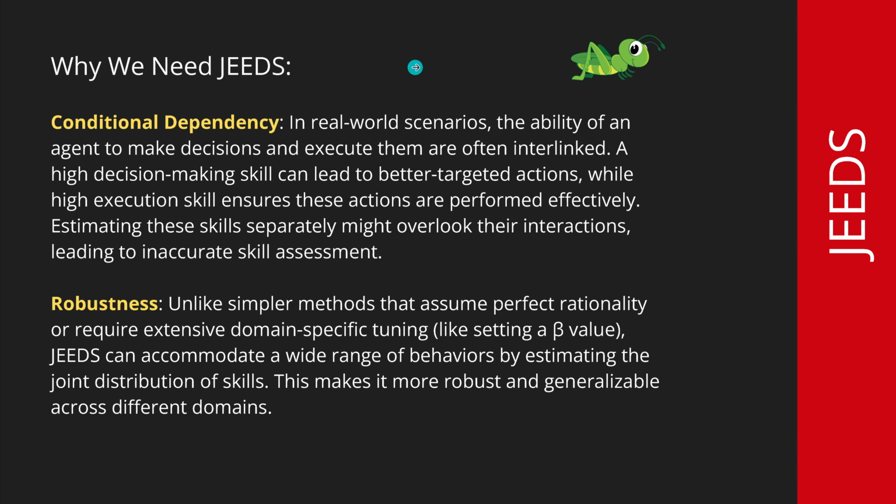For my green grasshoppers, never mind, I give you here the short introduction. Why do we need JEEDS? Now, you know that we have a conditional dependency in our system. This means the ability of an agent to make a decision and execute those decisions are often interlinked. So a high decision-making skill can lead to better targeted actions, while high execution skill ensures that those actions are performed effectively. Now, if we estimate just those two skills separately, we overlook their interaction, their dependencies, which leads us to an overall not accurate skill assessment. So we have to find a solution.